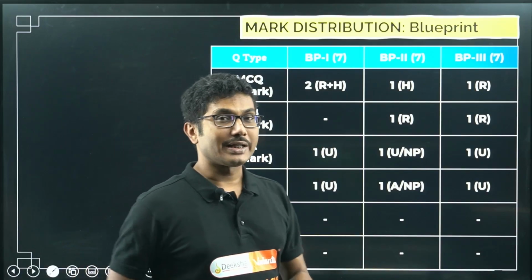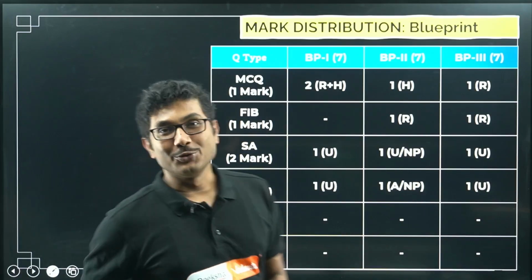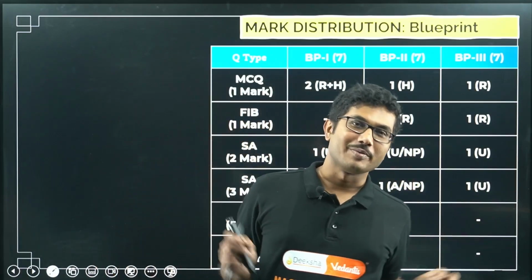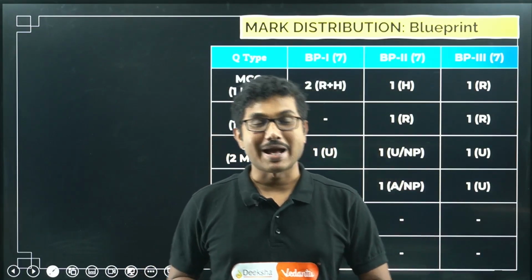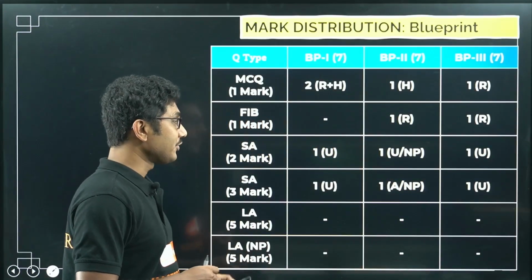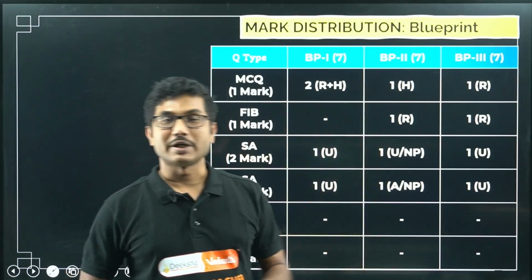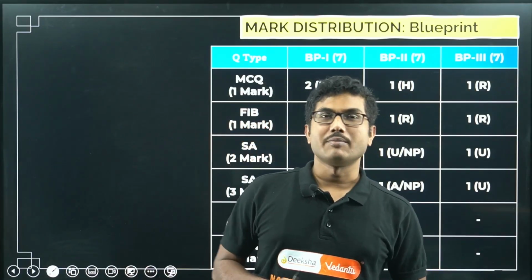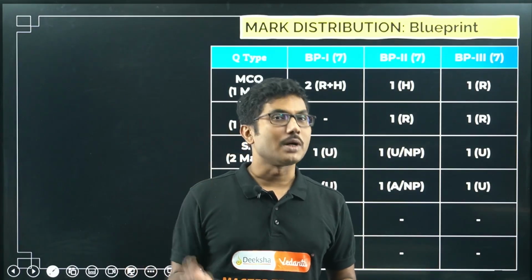So we have understood that there is no 5 mark long answer type question from this chapter. There is no 5 mark numerical problem from this chapter. So you can skip the long numerical problems for this chapter, as there are no important numerical questions. But for 2 marks and 3 marks you have to practice some numericals. Small numericals will come from this chapter. One of the numericals will definitely come from this chapter as a 2 marks question.